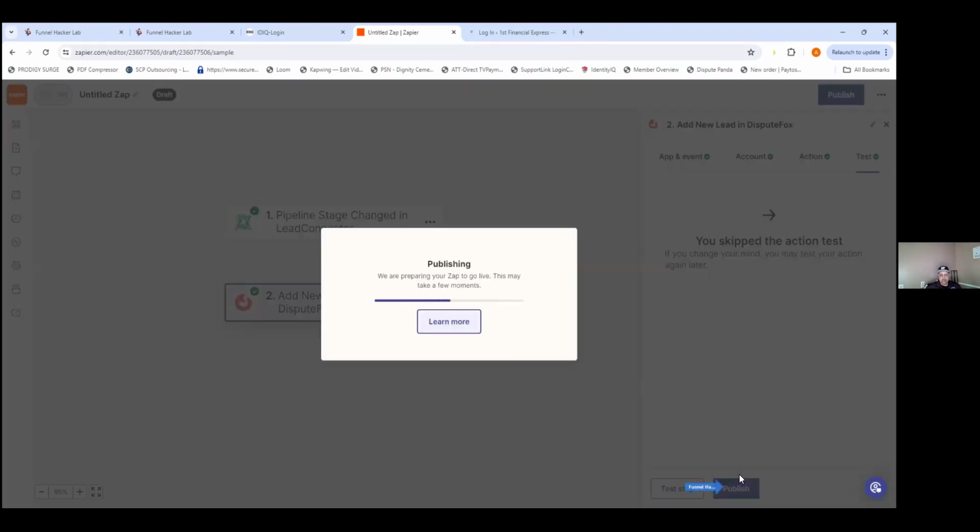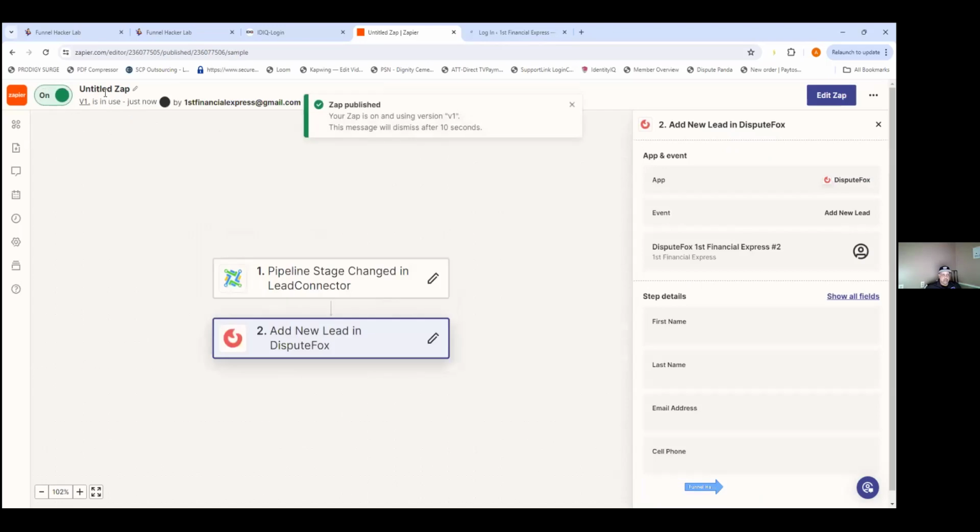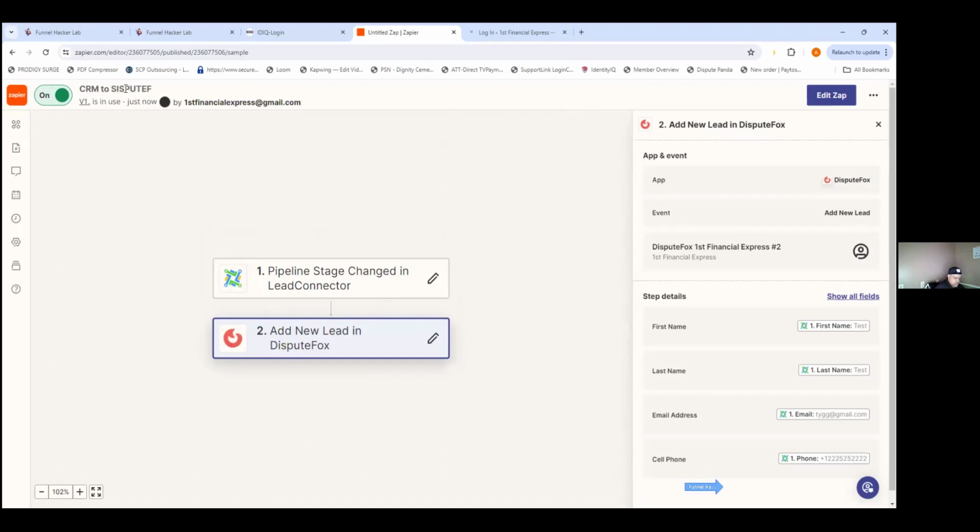And this one, let's rename this one to CRM to Dispute Fox. And then let's do one more from CRM to new client. And you might want to put in parentheses, new leads after that, so you can differentiate the new leads from the paying clients on here. Okay. Cool, we're getting there.